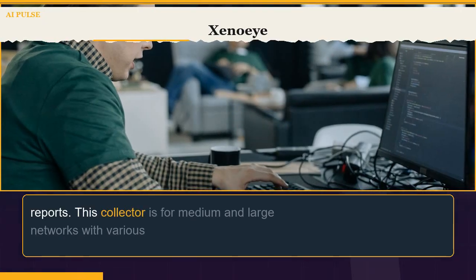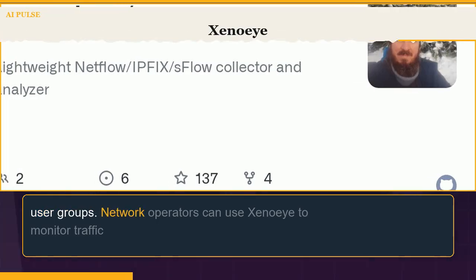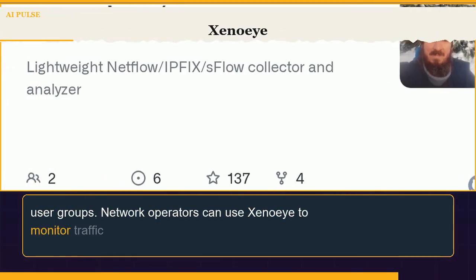This collector is for medium and large networks with various user groups. Network operators can use Xenoeye to monitor traffic patterns and react to spikes.